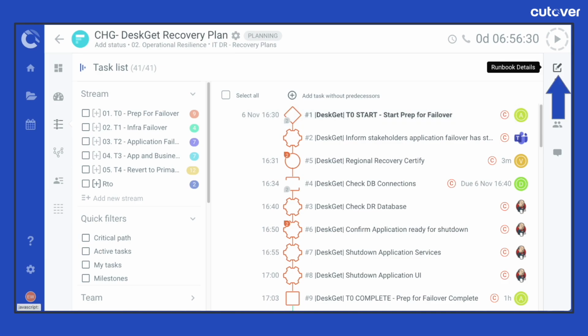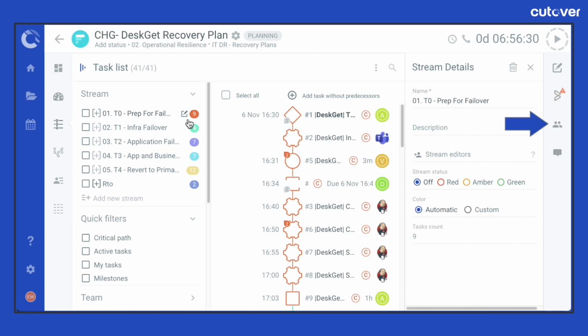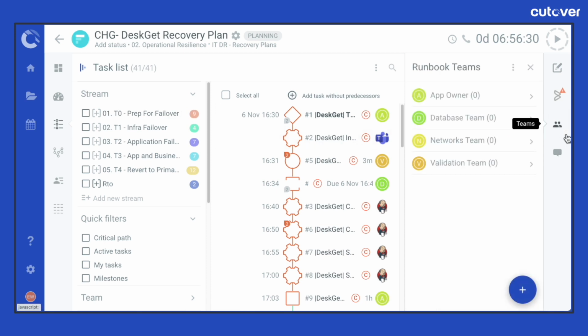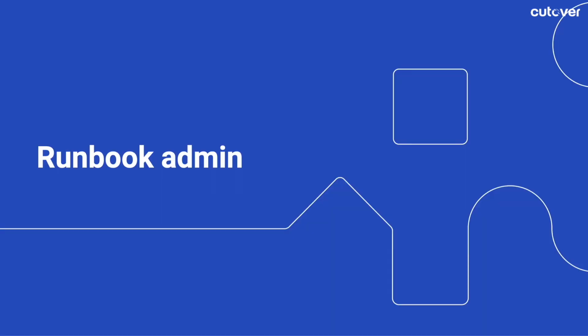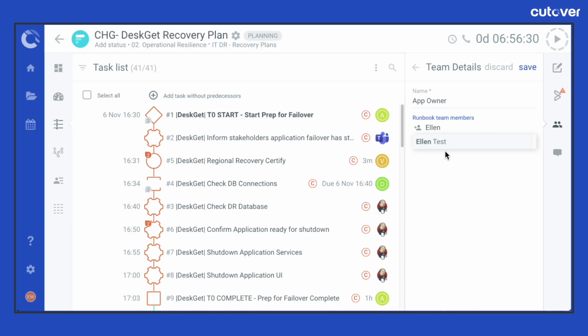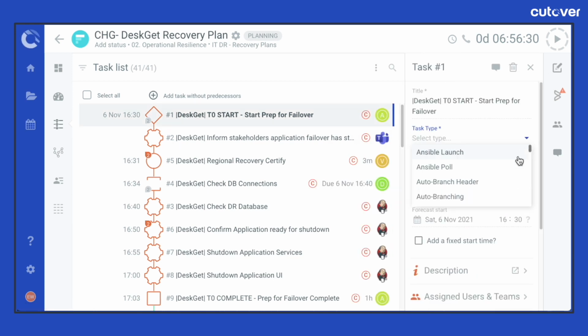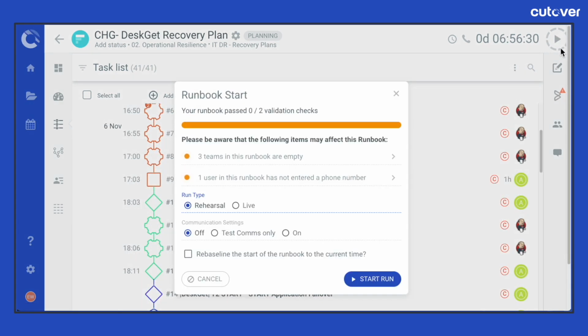Runbook roles offer three types of access: runbook admin, stream editor, and runbook resource. When a user is assigned as a runbook admin, they can edit all assets within that runbook, including, but not limited to, create and edit runbook teams and tasks, execute rehearsals and live runs, as well as archive runbooks.